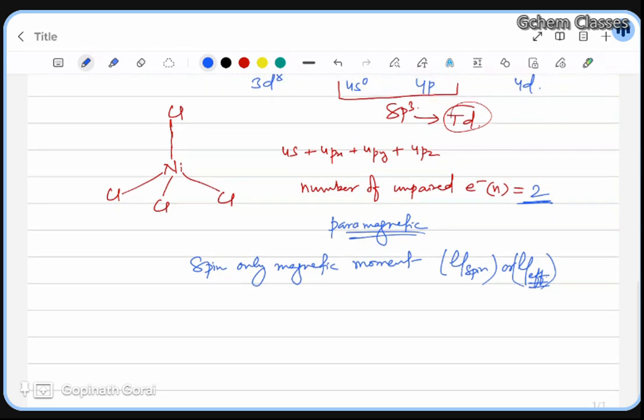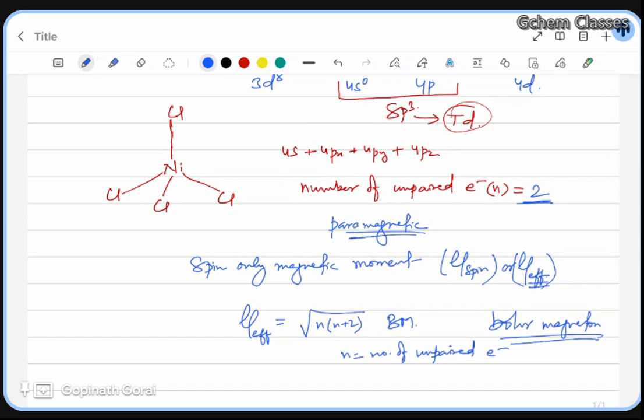So the formula of mu effective or mu spin is under root n(n+2) Bohr magneton. BM is nothing but Bohr magneton, the unit of magnetic moment. Now, what is n over here? N is the number of unpaired electrons.